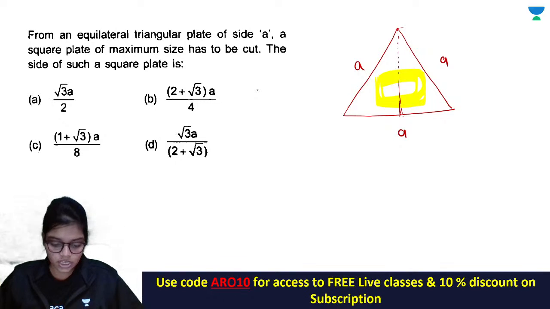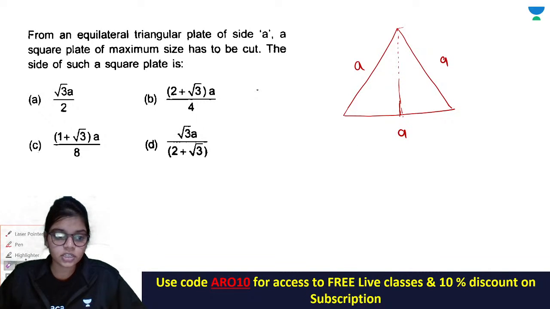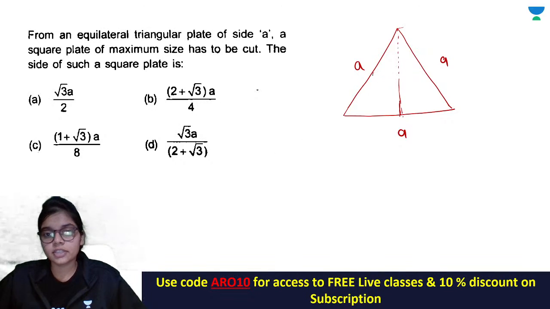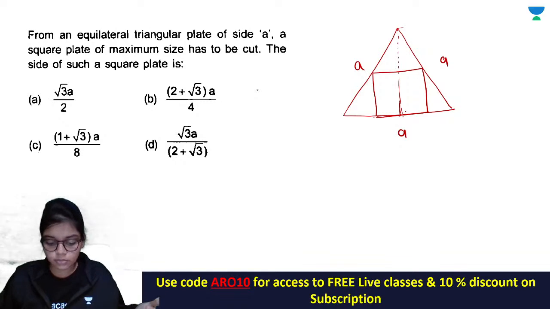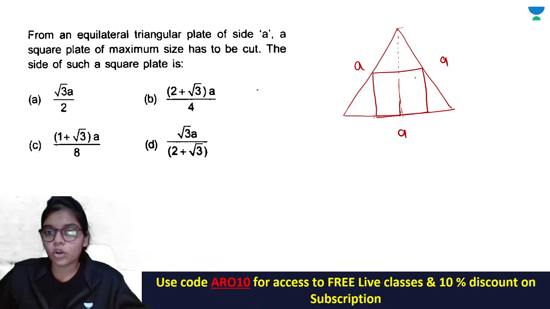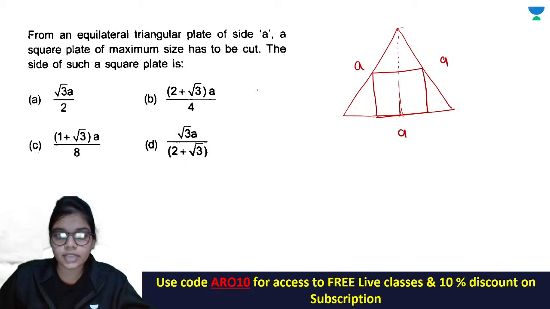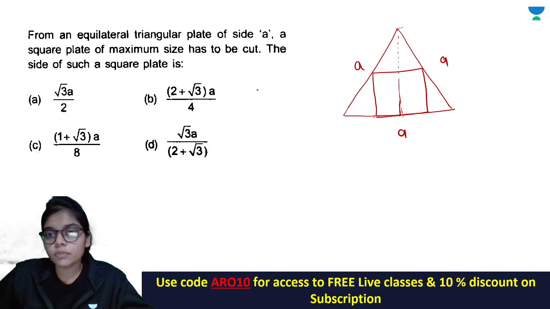you want the maximum, then for the maximum you should have the edges touching the sides of your triangle. The corner of your square should touch the sides of your triangle in this way. Only then will it be the maximum. Nothing more can be made than this. You just have to find what the side of the square will be. If you remember this equilateral triangle, the altitude, the height h